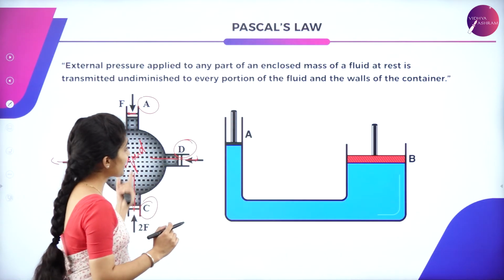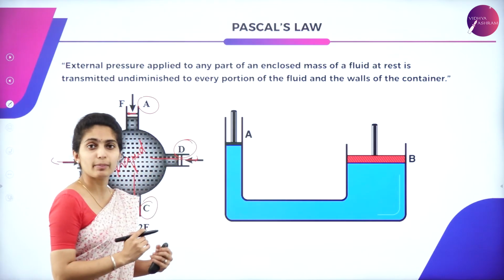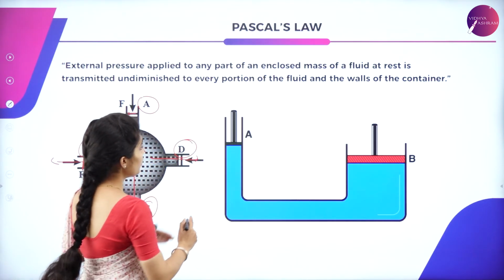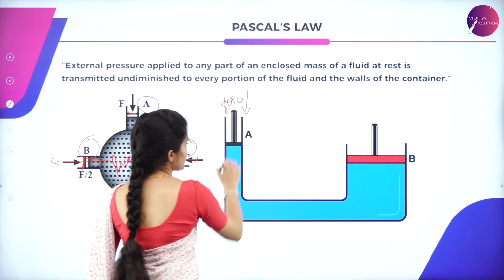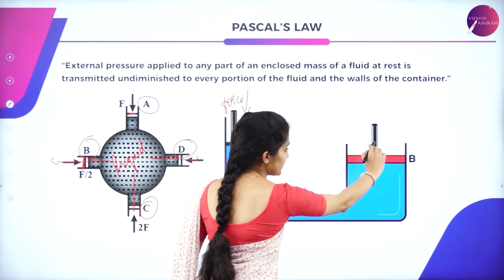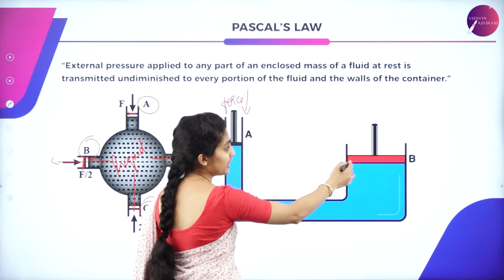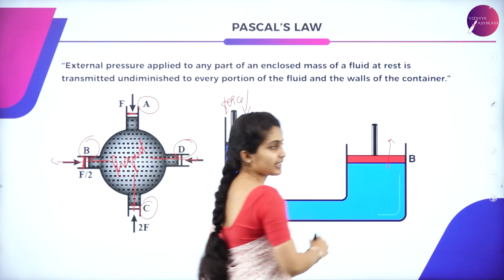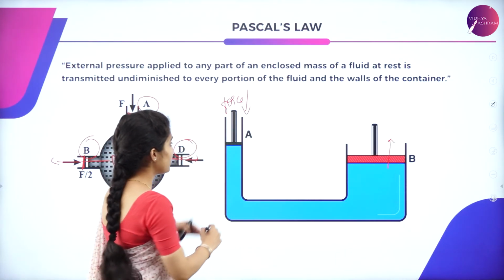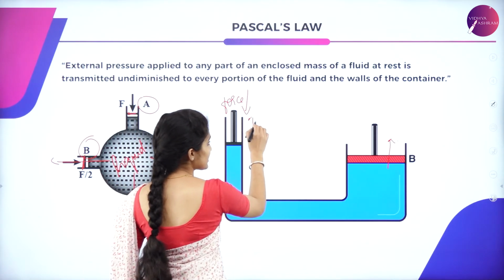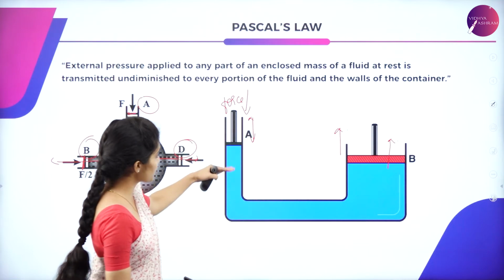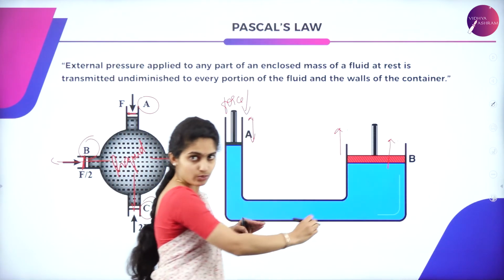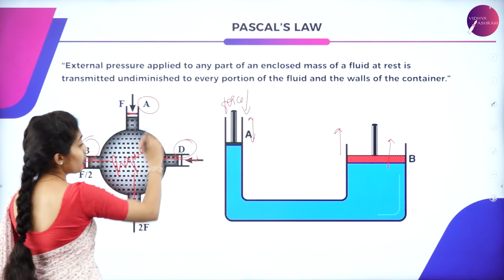Okay, the same thing is applied over here. That is all about Pascal's law. When you exert a certain force on a piston present over here, what happens to the liquid at point B? There is an increase in its length over here. Here there will be a change in length wherein it decreases. Here it is an increase in the length of the liquid. So when you push here, here it comes out. Okay, so that is all about Pascal's law.